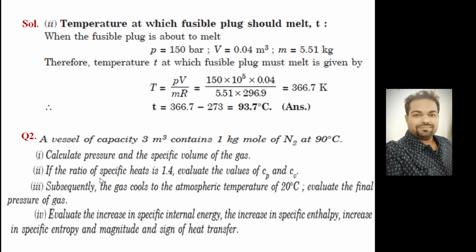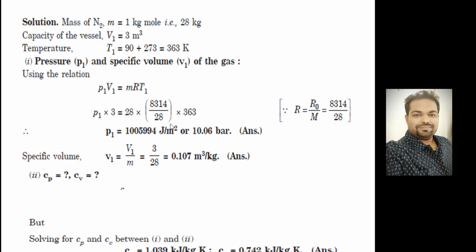Now the next one: if gamma is given, evaluate Cp and Cv. So you know the formula, Cp is equal to gamma R divided by gamma minus 1 and Cv is equal to R divided by gamma minus 1. Use those formulas and you can calculate, right? Cp by Cv is given as 1.4, so Cp and Cv can be calculated directly.